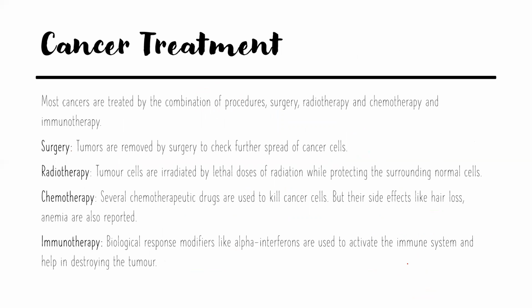Cancer treatment. The majority of cancers are treated by a combination of procedures that include surgery, radiotherapy, chemotherapy, and immunotherapy. In surgery, the tumors are removed, and this is done majorly for benign tumors, as I've said before.